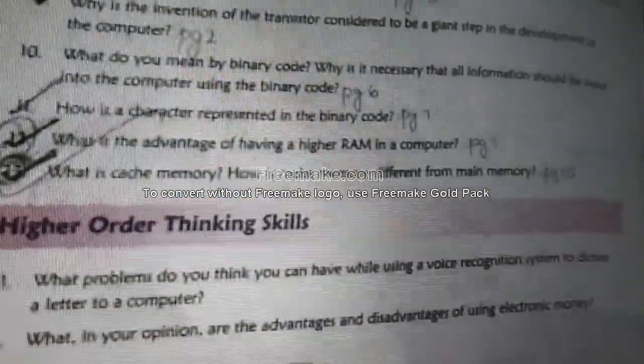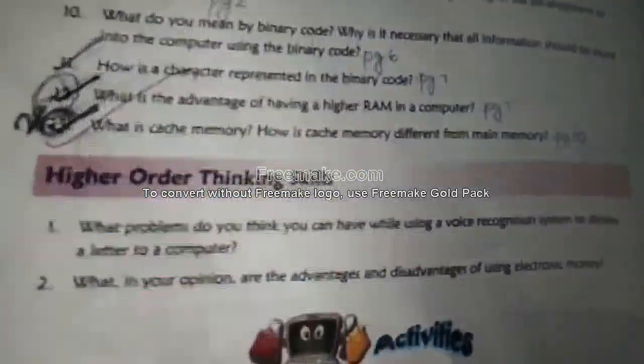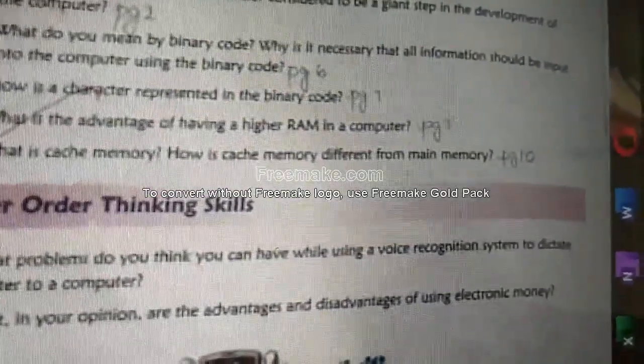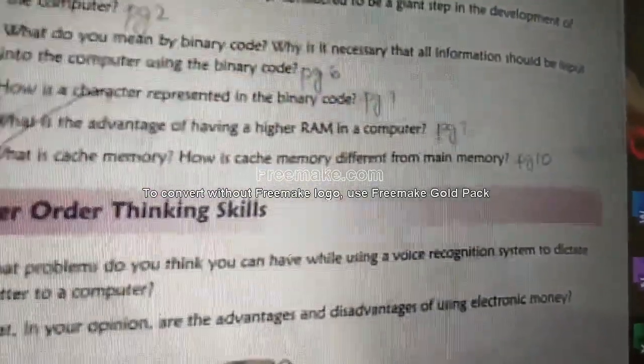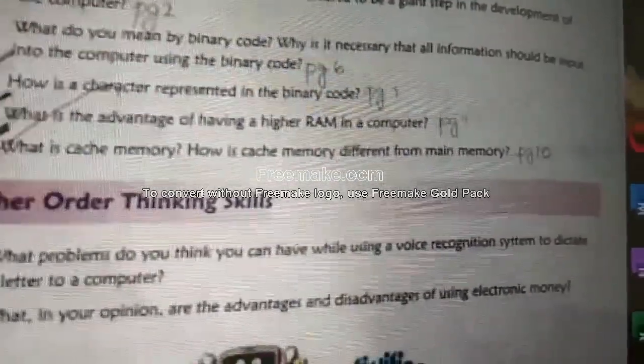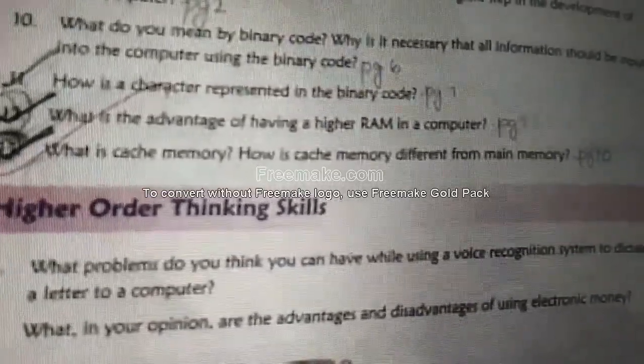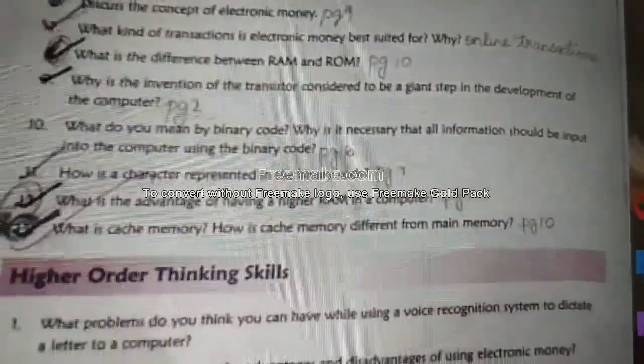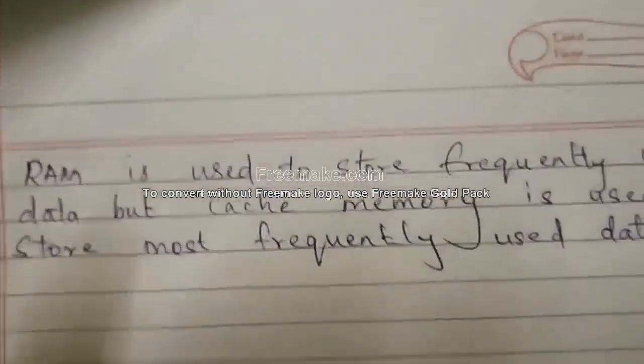In question number 13, we saw the answer for what is cache memory only. How is cache memory different from main memory? Sorry students, I didn't say this in the last class. This question also has one small mistake. Write down one more line: how is cache memory different from main memory? That we have to write. Small thing only.